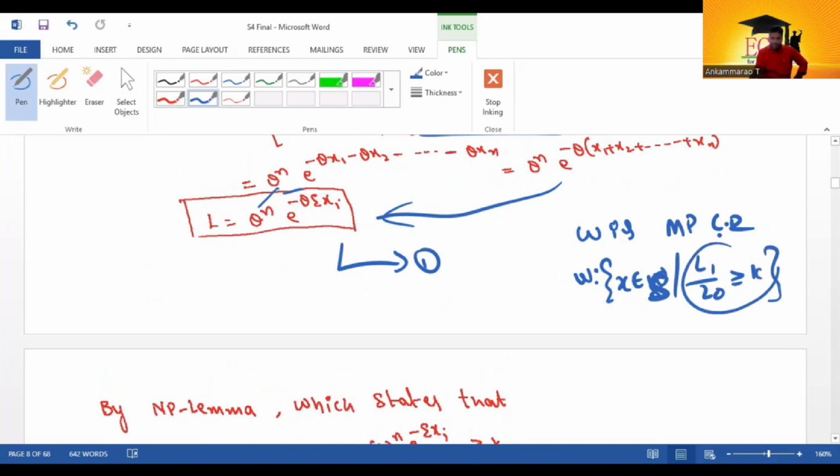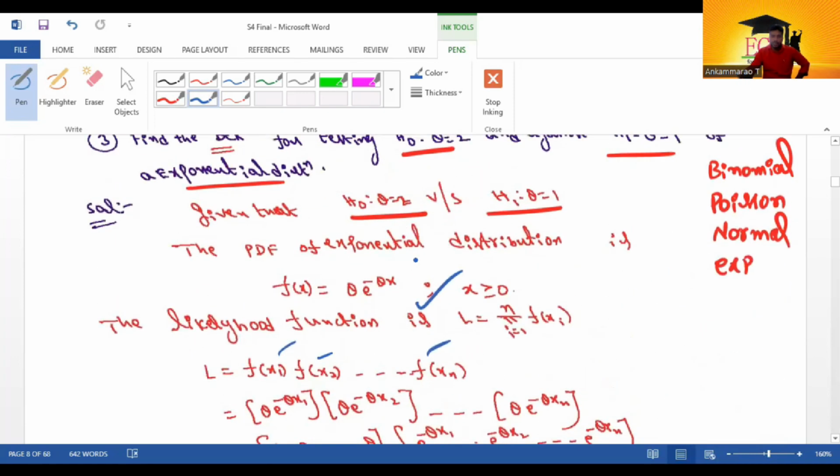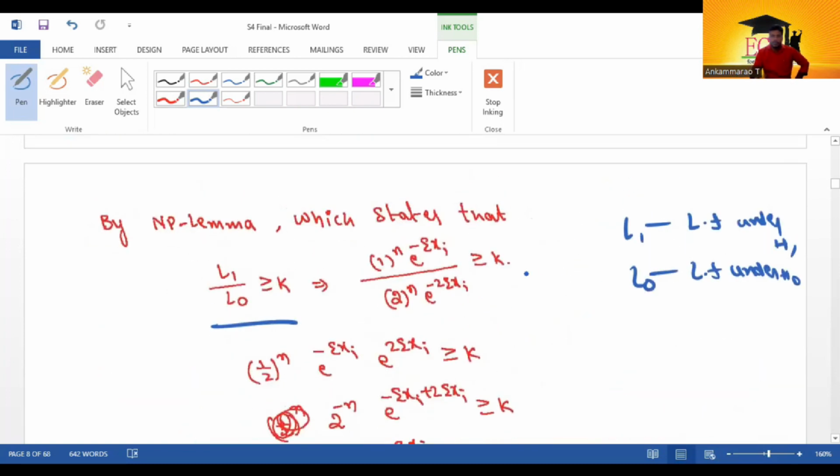So here, taking this statement, we took L1 by L0 greater than or equal to k. What is L1? L1 means the likelihood function under H1. L0 means the likelihood function under H0. So what is the H0 and what is the H1 in this problem? H0 theta equal to 2, H1 theta equal to 1. So substituting theta equal to 1, we are getting the L1.